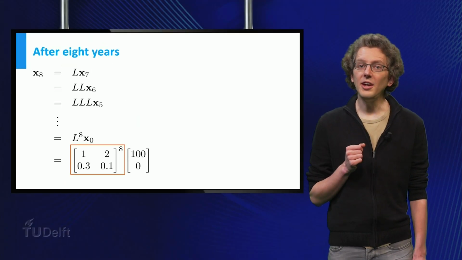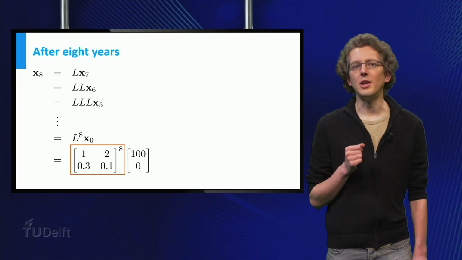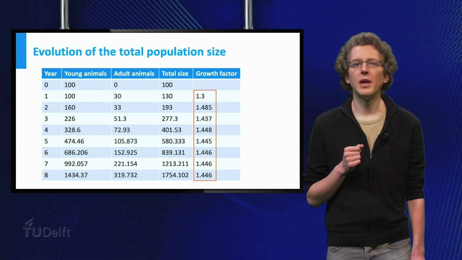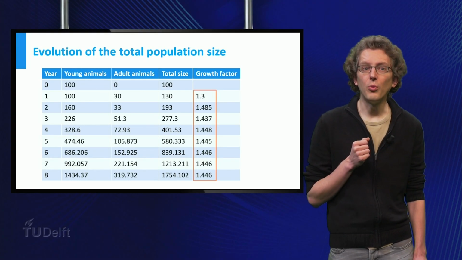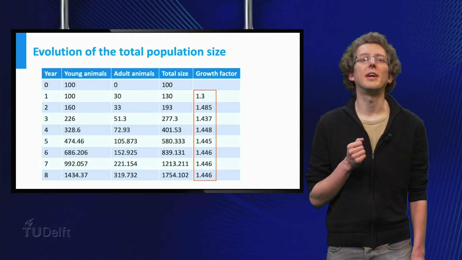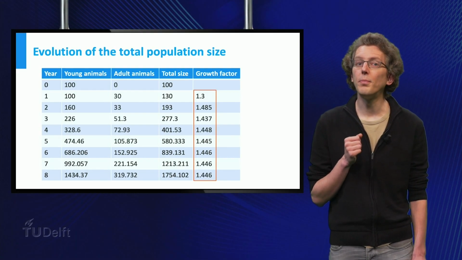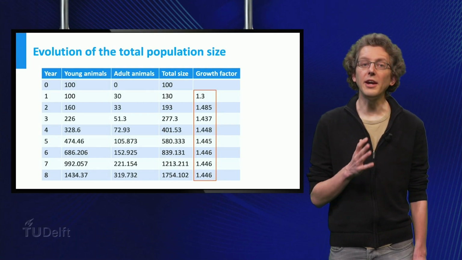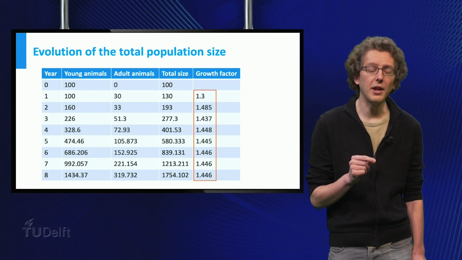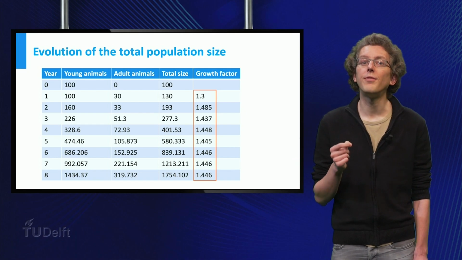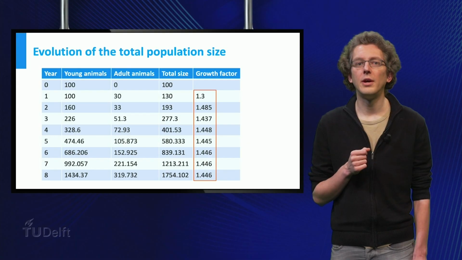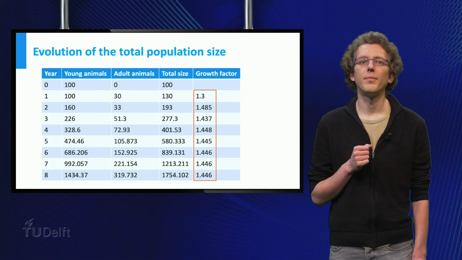Finally, as a little teaser, let's take a better look at the numbers we just obtained. Here you see the growth factor. In the first year, we went from 100 animals to 130 animals, a growth factor of 1.3. The next year, we went from 130 animals to 193, a growth factor of 1.485, and so on. These values seem to converge.